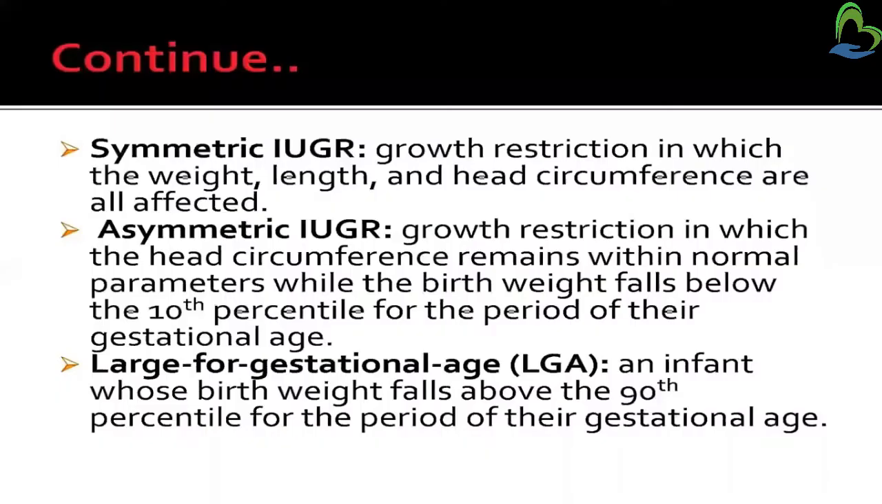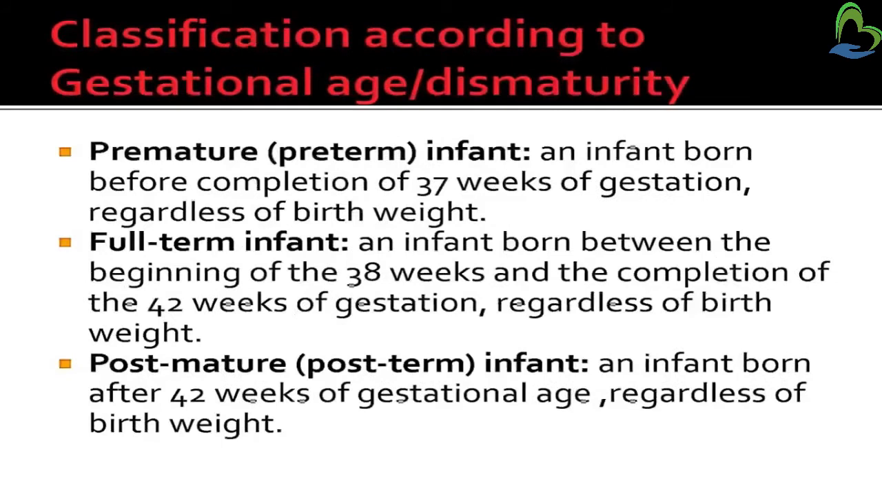Next is symmetric IUGR and asymmetric IUGR. In symmetric IUGR, there is growth restriction in which the weight, length and head circumference are all affected. In asymmetric IUGR, there is growth restriction but the head circumference remains within normal limits; only the birth weight falls below the 10th percentile for the period of gestational age. Then large for gestational age: an infant whose birth weight falls above the 90th percentile for the period of gestational age.